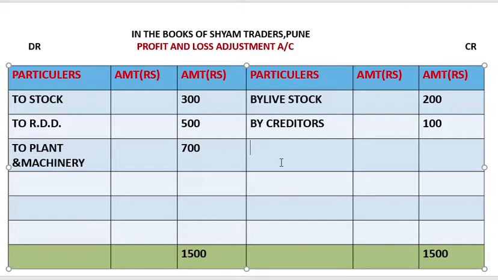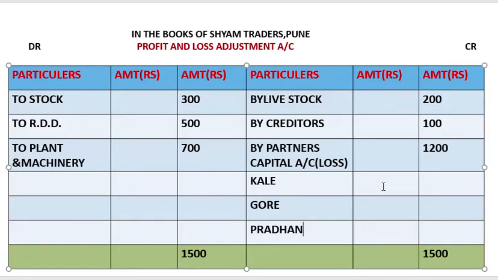So by partners' capital account, in bracket we'll write loss. How much is it? 1,200. So we'll distribute this 1,200 loss between all partners, Kale, Gore and Pradhan.